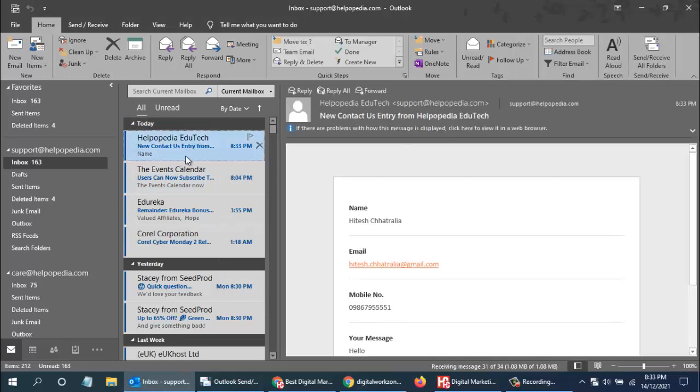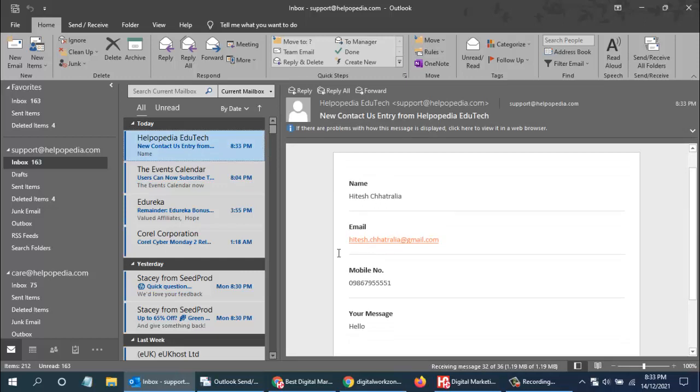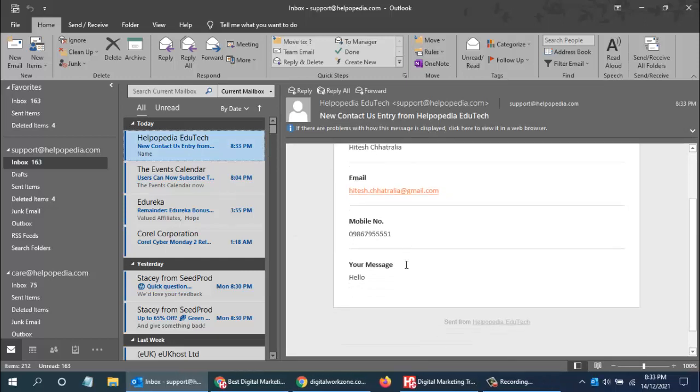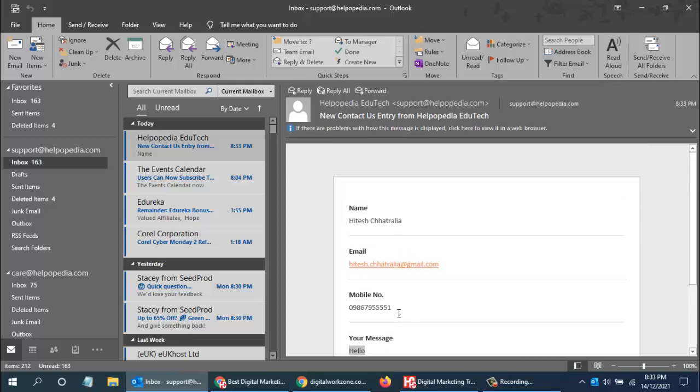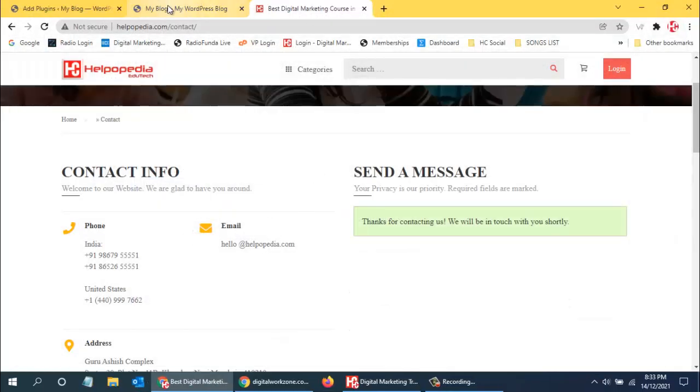I can click over here, and you can see my email address, name, mobile number, and my message, hello. Whatever people submit, I will get it in my email. This is very easy. It just takes 2 minutes to do all these things. So those are plugins, with which I can add functionality.